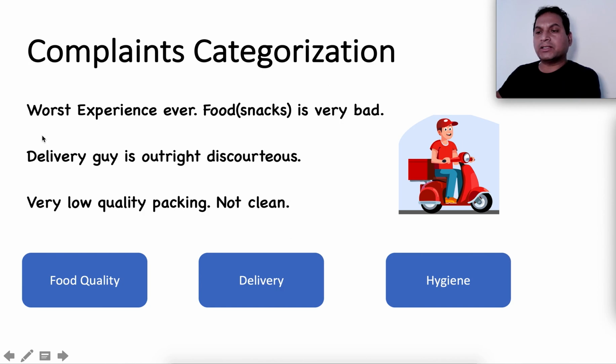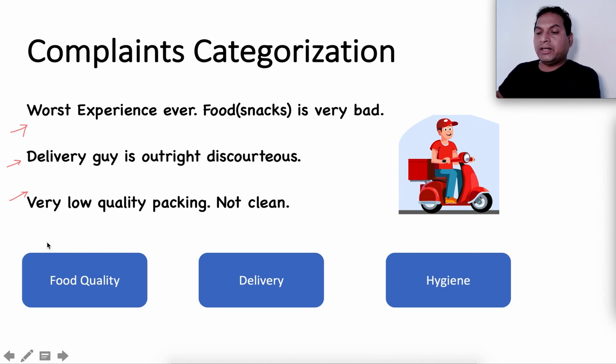Let's take a specific case of customer complaints categorization. Let's say there's a food delivery service which wants to go through the complaints or the feedback given by the users, then automatically categorize them and route them to the departments or persons handling those specific complaints and address them as soon as possible. So this is a classic example of a machine learning problem. You can build a model to automatically categorize and route them, and hence the lead time to respond to customer complaints reduces, which hopefully increases customer satisfaction.